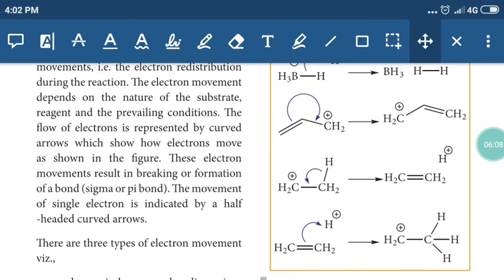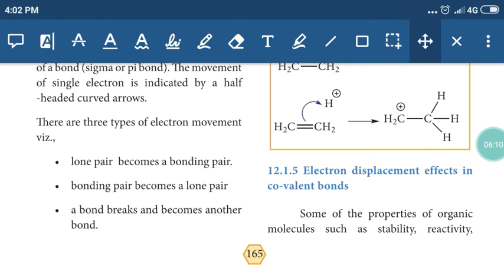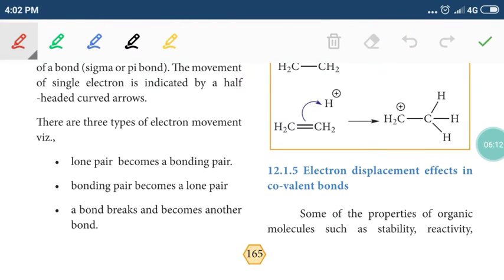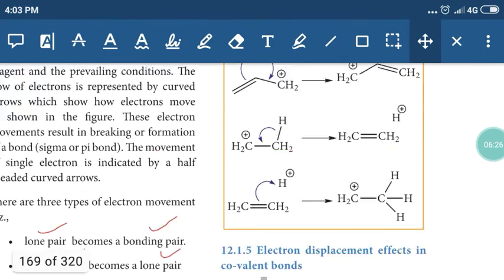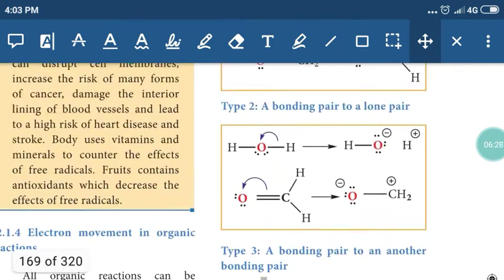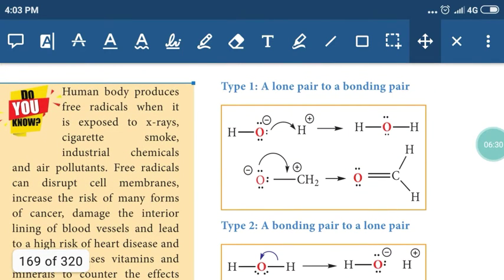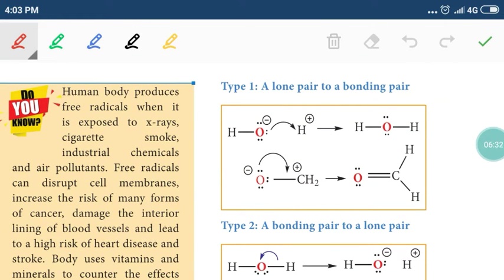There are three types of movements. A lone pair electron can become a bond pair electron. A bond pair electron can become a lone pair of electron. A bond pair electron can become another bond pair electron. Okay, so these three are common. Consider H plus ion and OH minus ion.